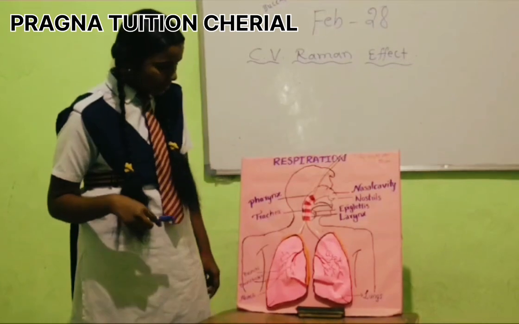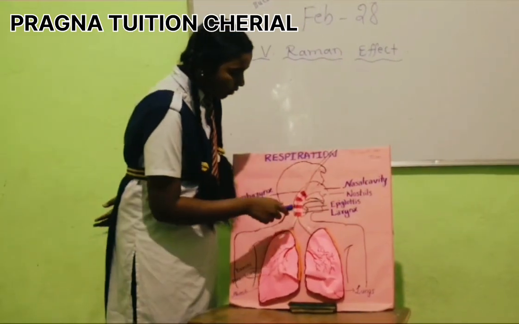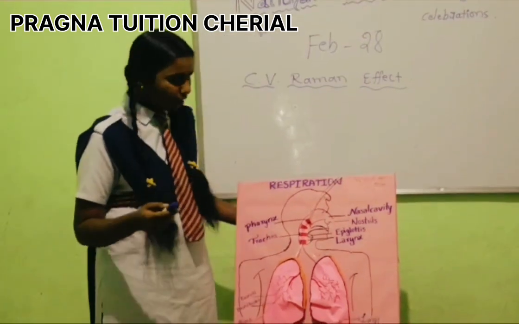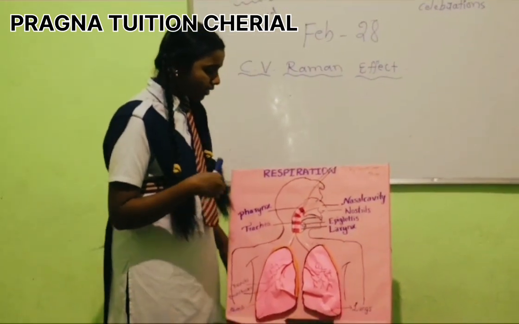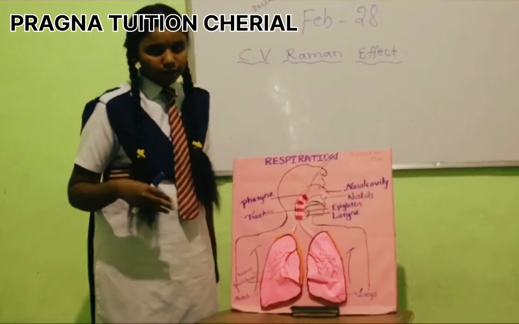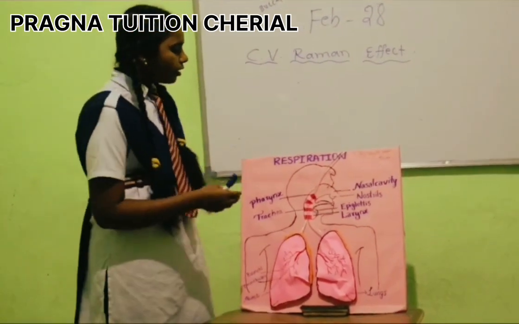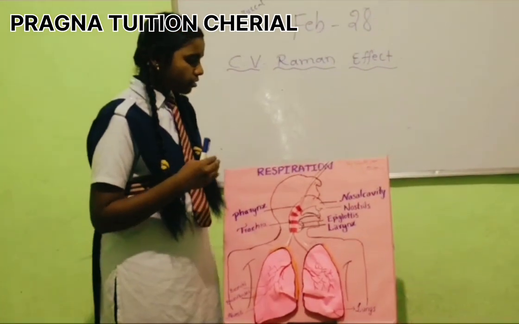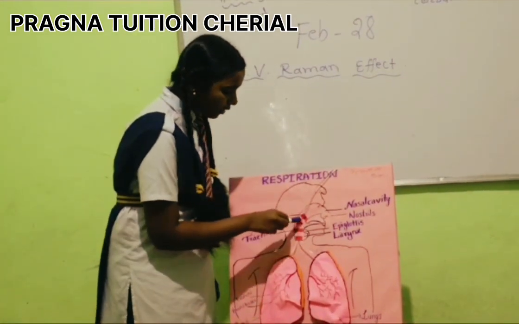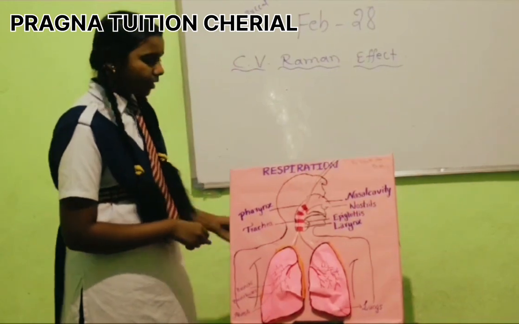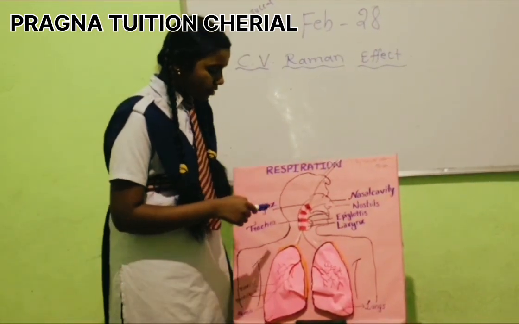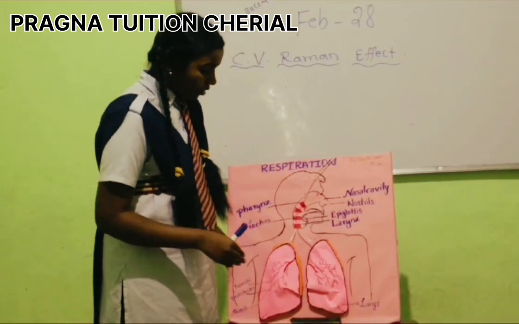The larynx contains the vocal cords. While we are breathing out, the vocal cords will vibrate. Like that, the sound is produced from our mouth. The air will enter into the trachea. The trachea is the pathway of air in the respiratory system.